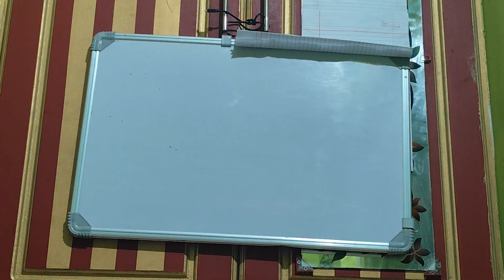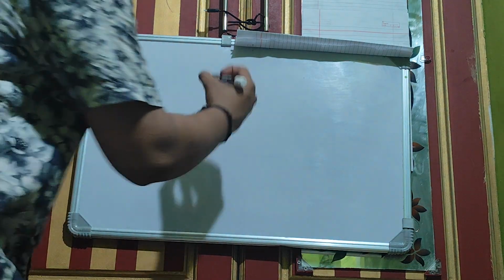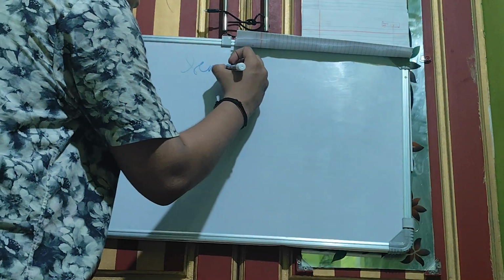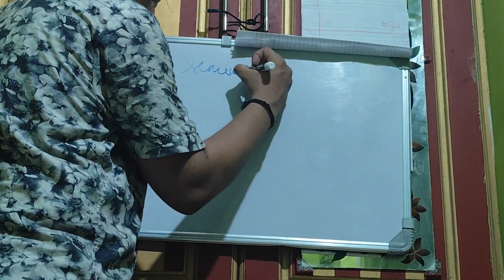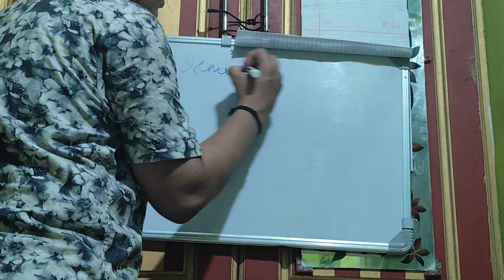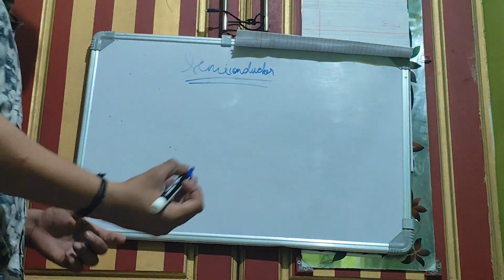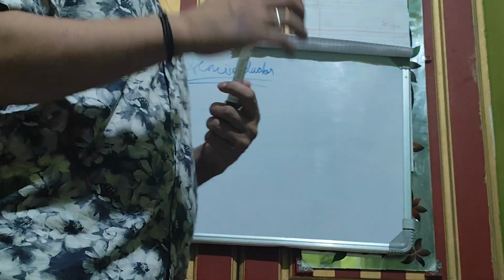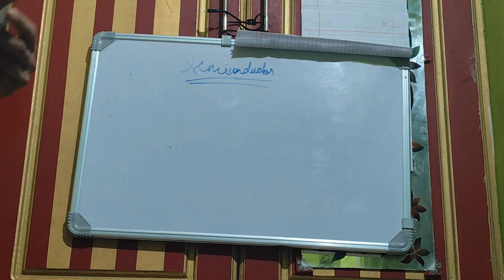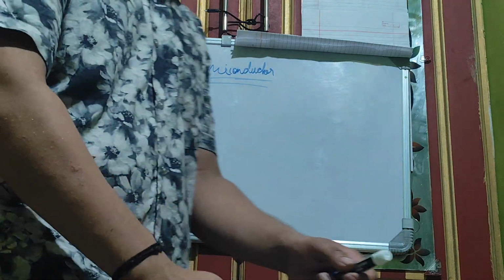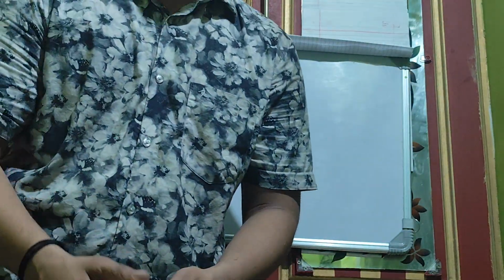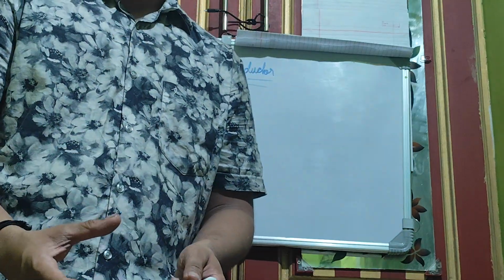So now, what are semiconductors? That's our chapter. Basically, semiconductors are neither conductors nor insulators. They fall in between the two categories. That is, it allows the flow of current, but it also doesn't. How can that happen?